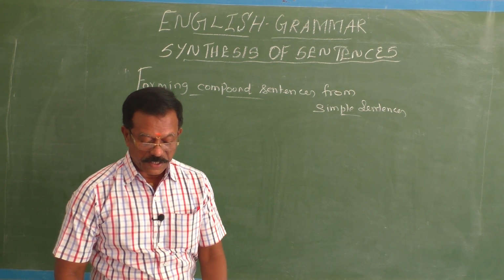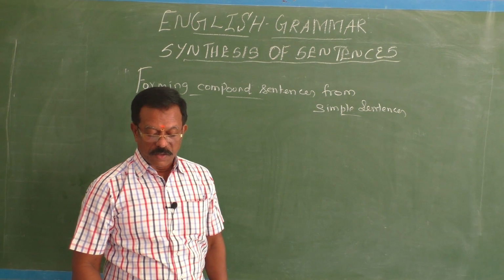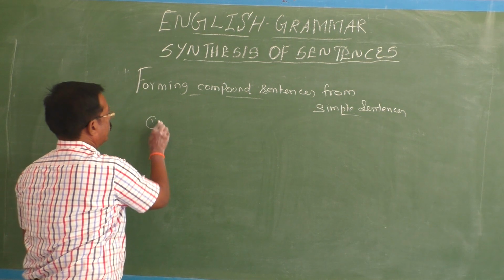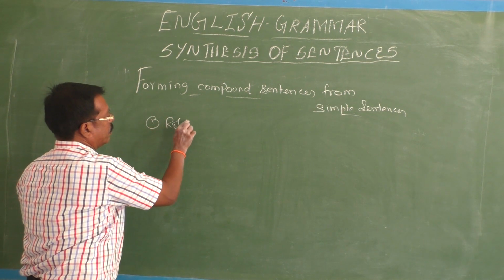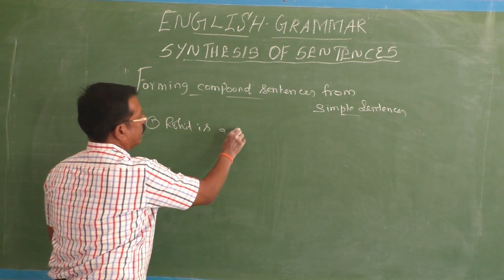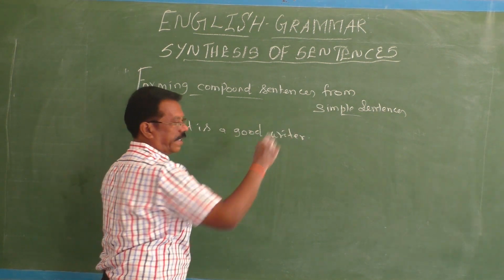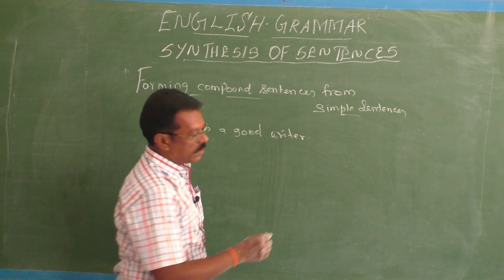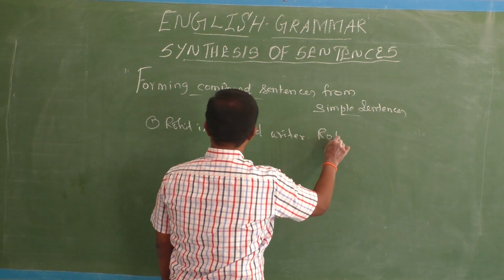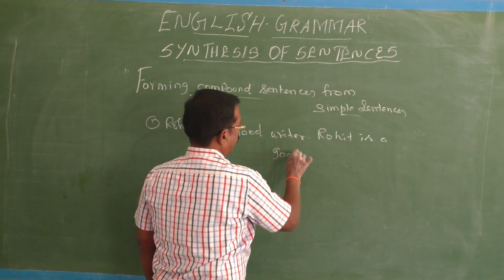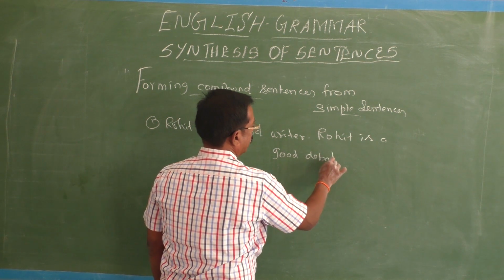See, Rohit is a good writer. Rohit is a good debater.